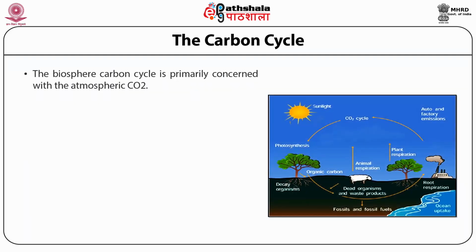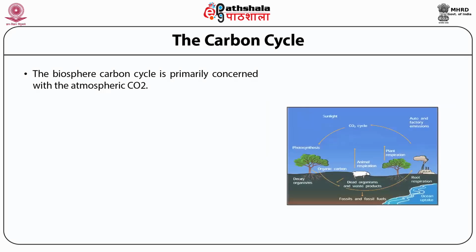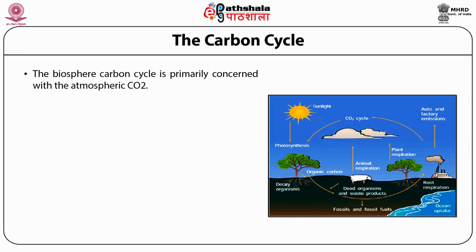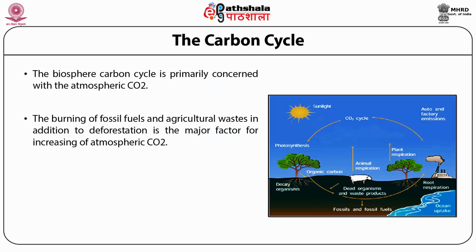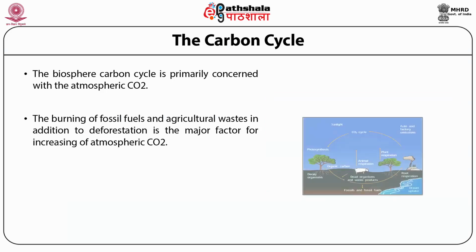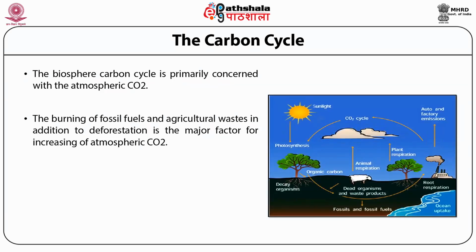Carbon cycle. The biosphere carbon cycle is primarily concerned with atmospheric carbon dioxide. The atmospheric carbon pool is relatively smaller than the carbon present in oceans, fossil fuels, and other storage in the lithosphere. The burning of fossil fuels and agricultural wastes, in addition to deforestation, is the major factor for the increase of atmospheric carbon dioxide.